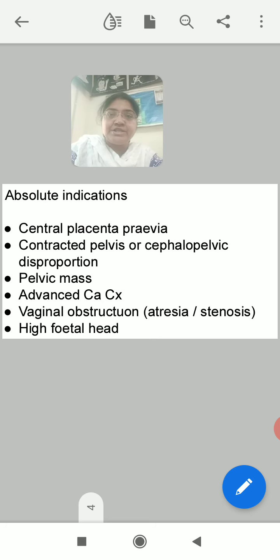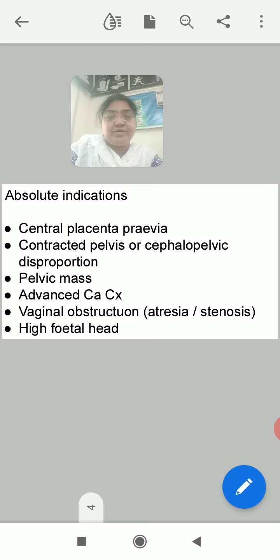In the other condition, the fetus is average sized but the pelvis is narrow, like contracted pelvis, which usually occurs in short statured women. So that will cause a cephalopelvic disproportion again. So in such cases, vaginal delivery is not possible, and so you have to go for cesarean section. The absolute indication.